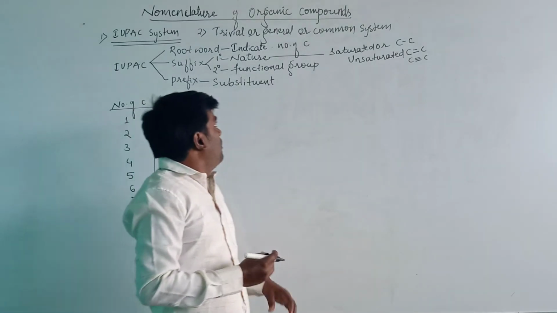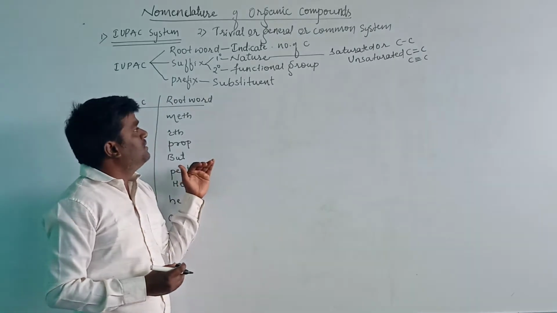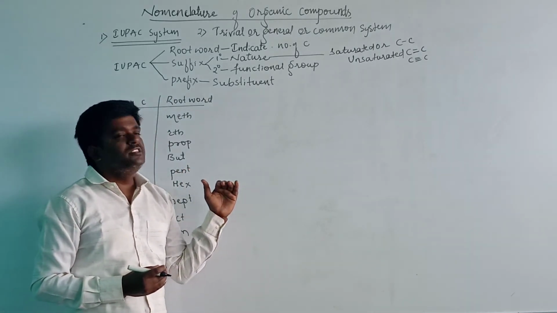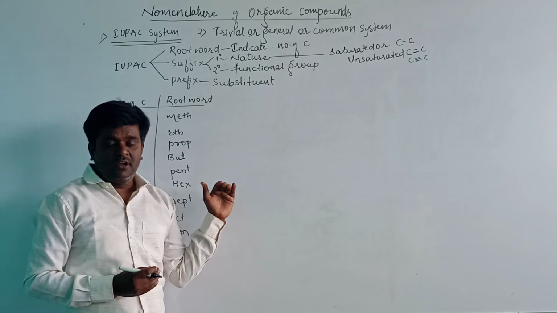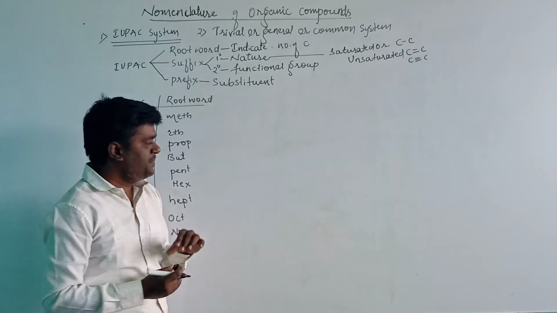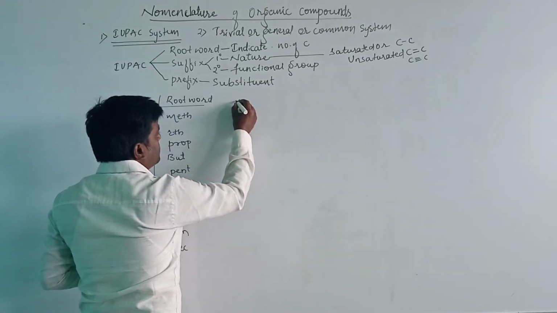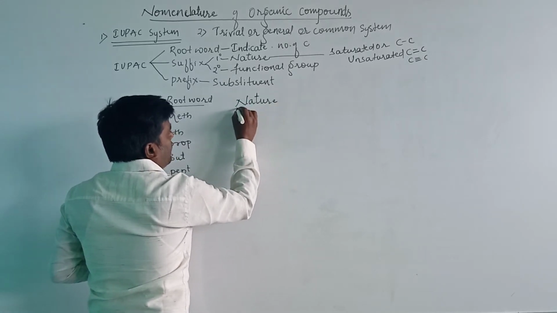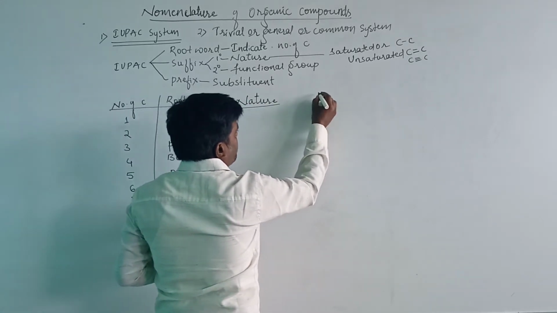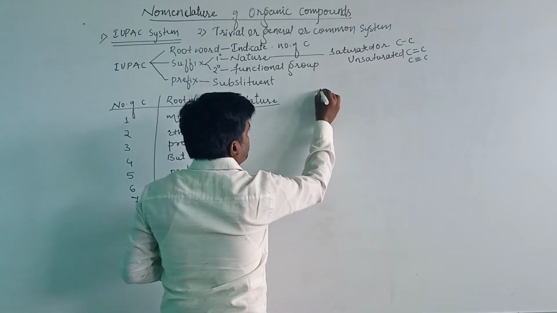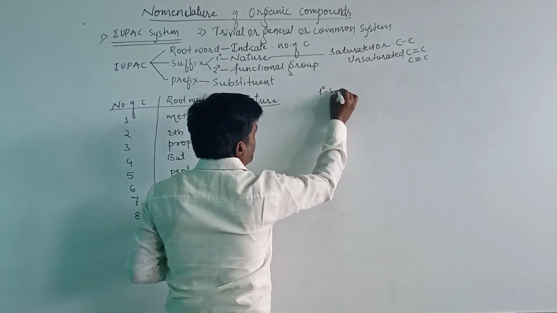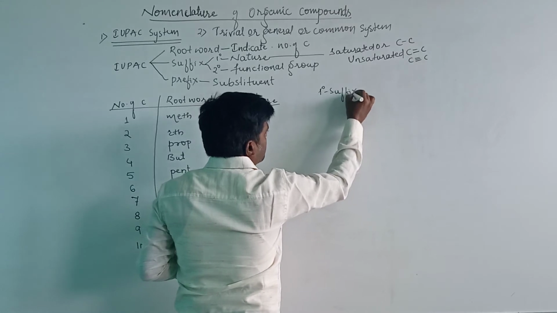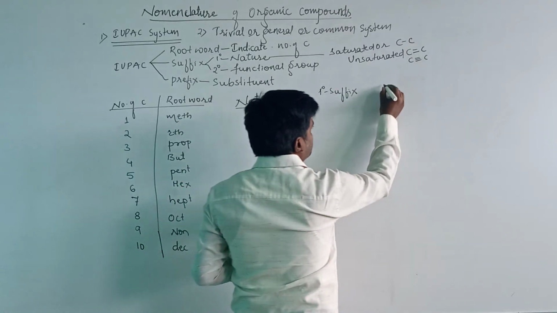Then let us see what suffix will be given to the saturated and unsaturated, that is single bond, double bond and triple bond. Here I will take the nature, and the second column, the primary suffix, and the third column I will take the examples.